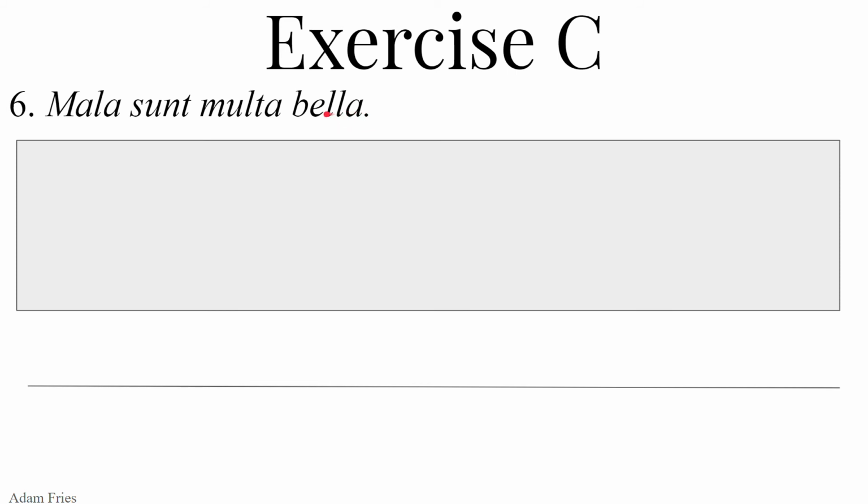Here's our subject. What are many wars? Multa bella, they are mala. Think of the sunt as the equal sign, and you can draw a line. Here's our subject on one side, equals mala. Predicate nominative. It's an adjective. We could Yoda speak it. Wicked are many wars. Or we could say many wars are wicked. Many wars are evil. Evil are many wars. Many wars, the subject, are evil.